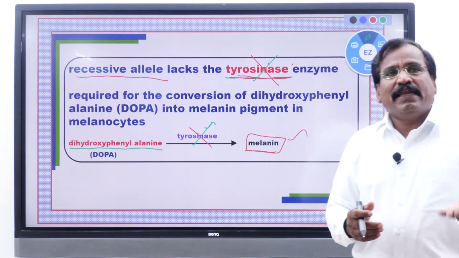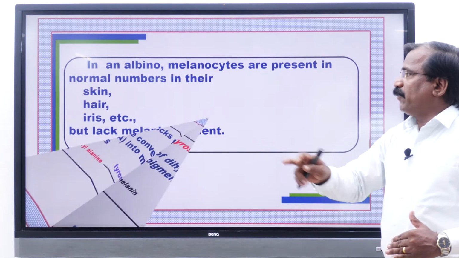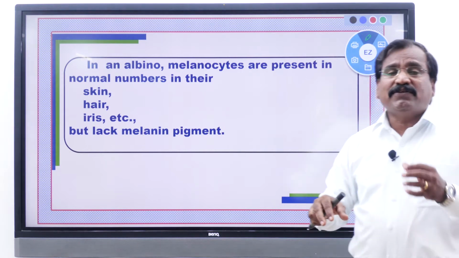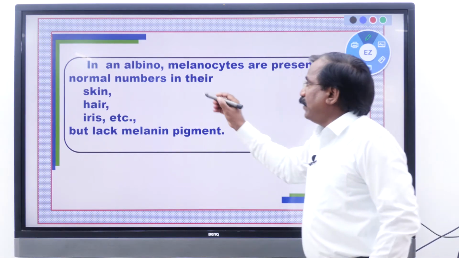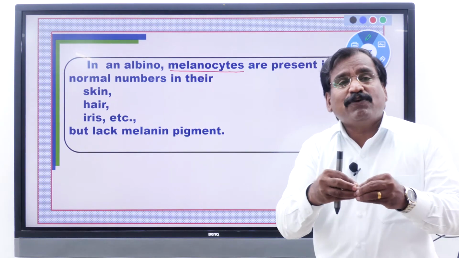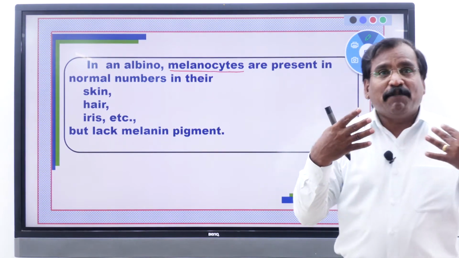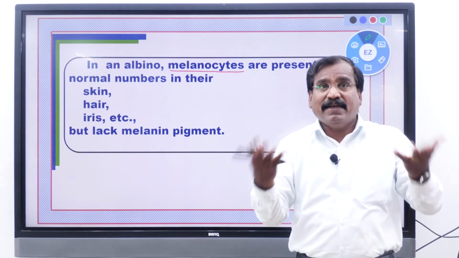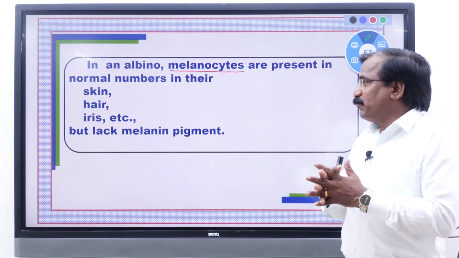For albinos, அவங்களுக்கு நார்மல் மெலனோசைட் இருக்கும். Melanocyte means where the melanin is synthesized. Cyte means cell. But inside the melanocyte there is no such reaction, so there is no melanin formation. That individual possesses normal melanocytes, but because of the absence of tyrosinase, no melanin pigment is formed.